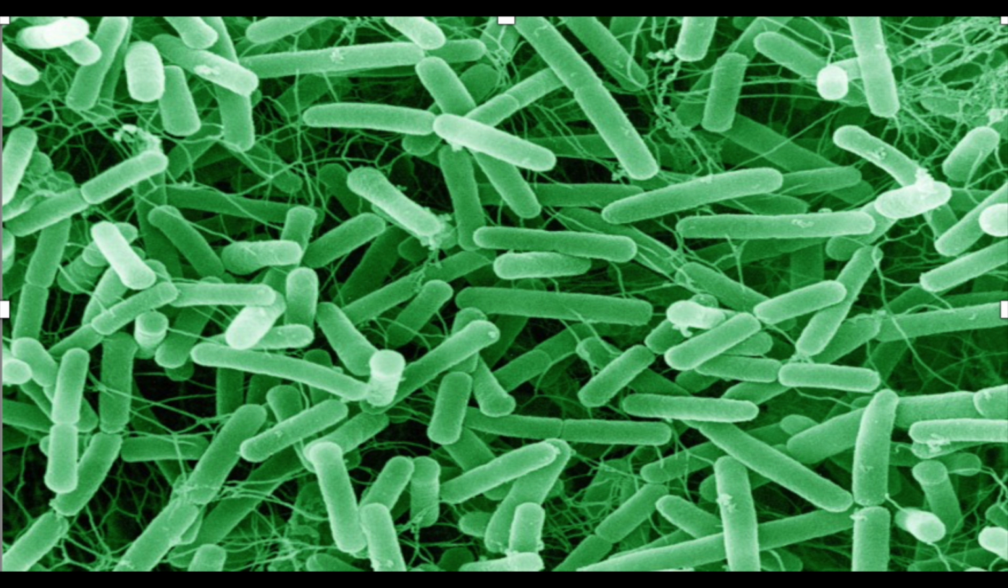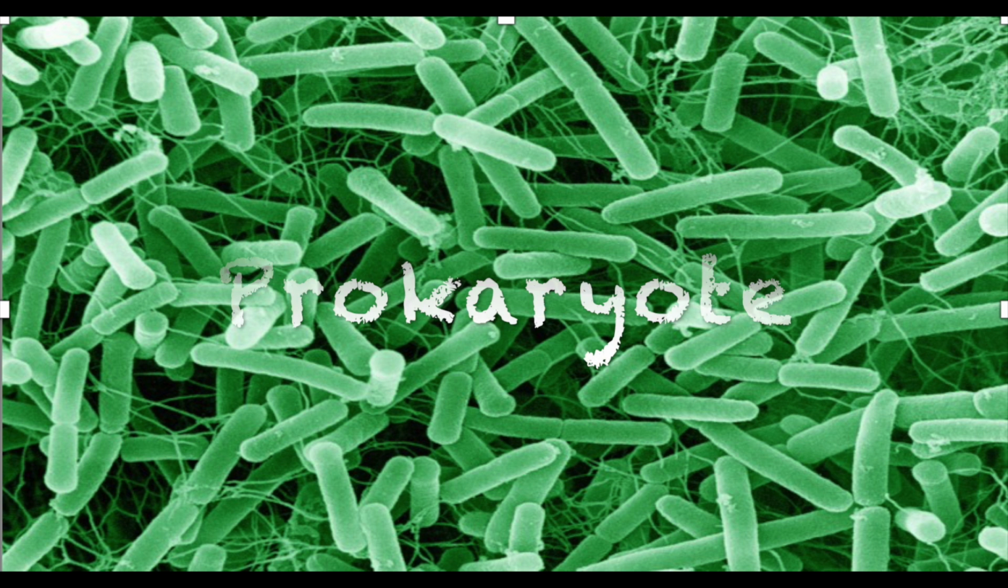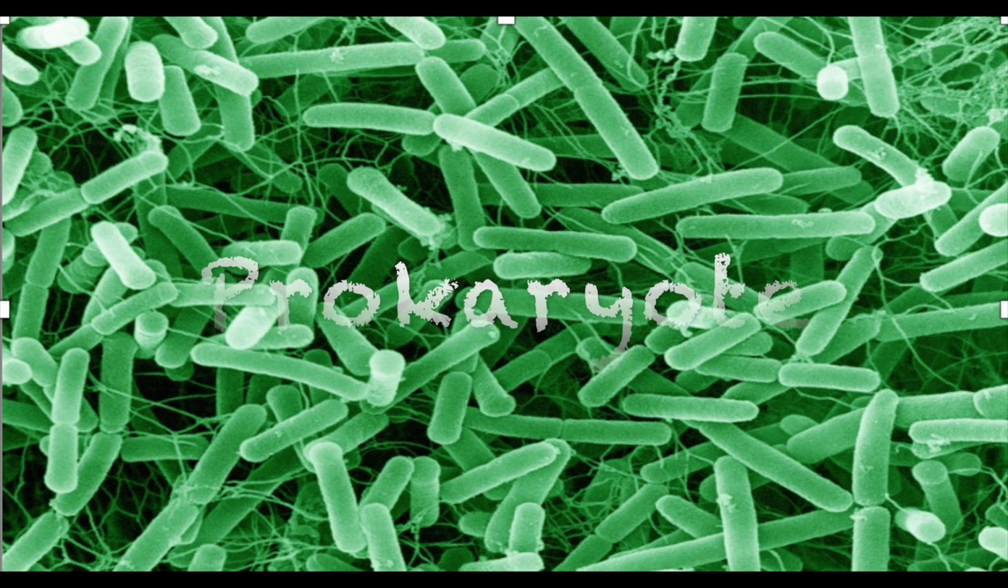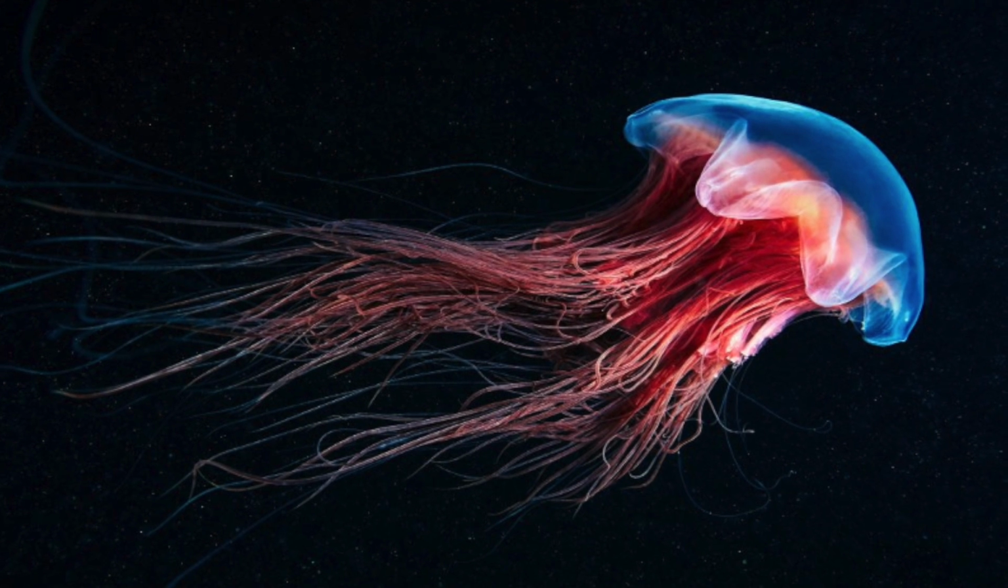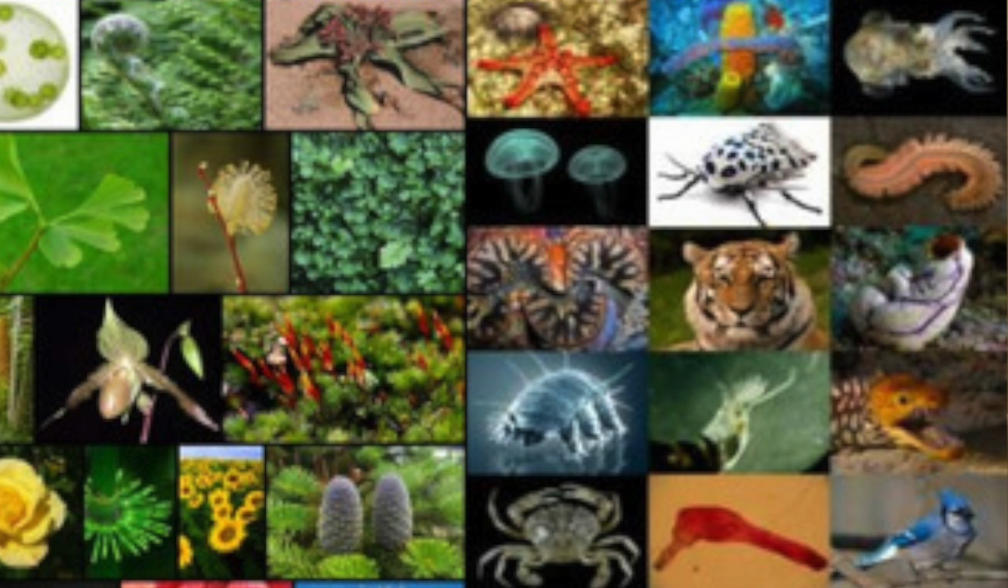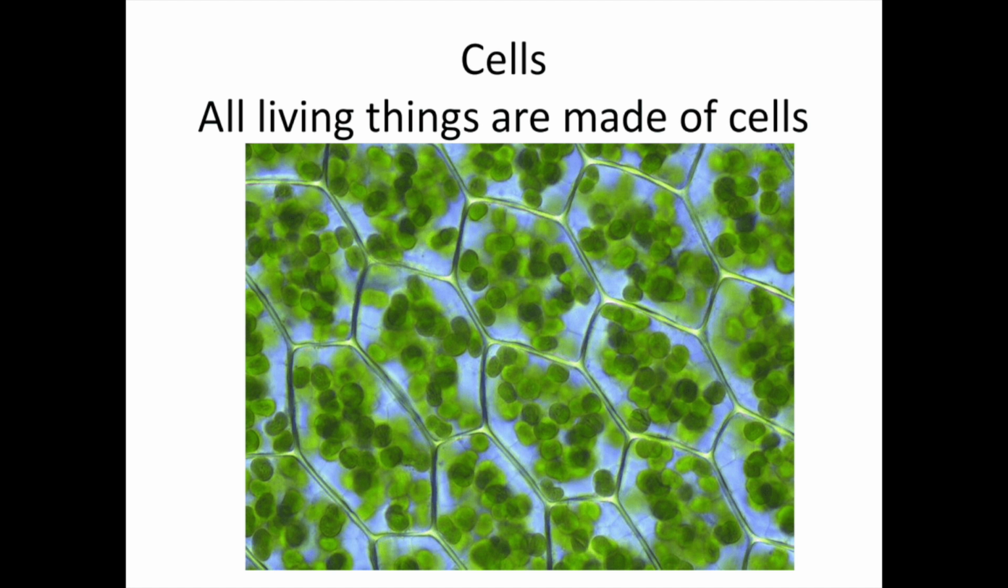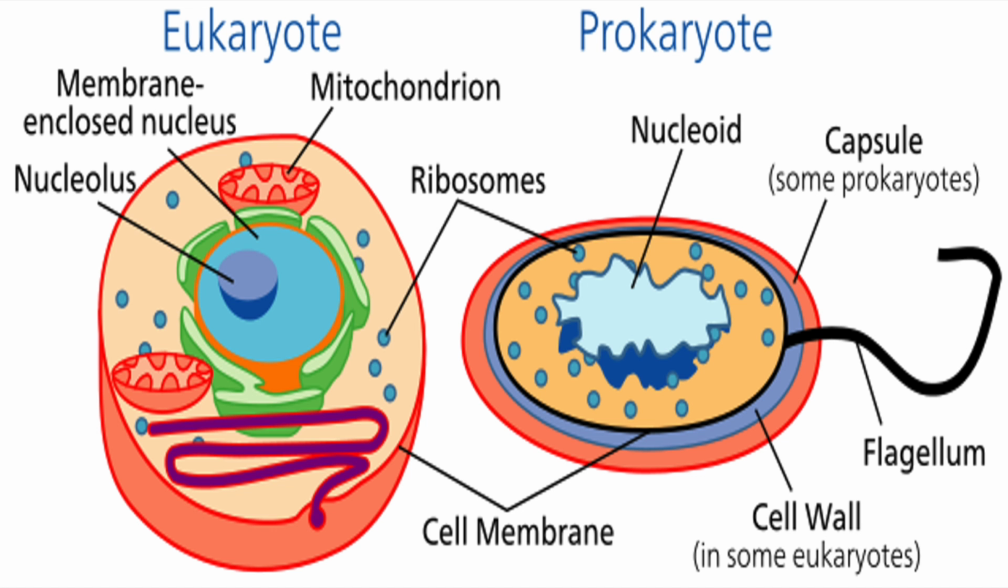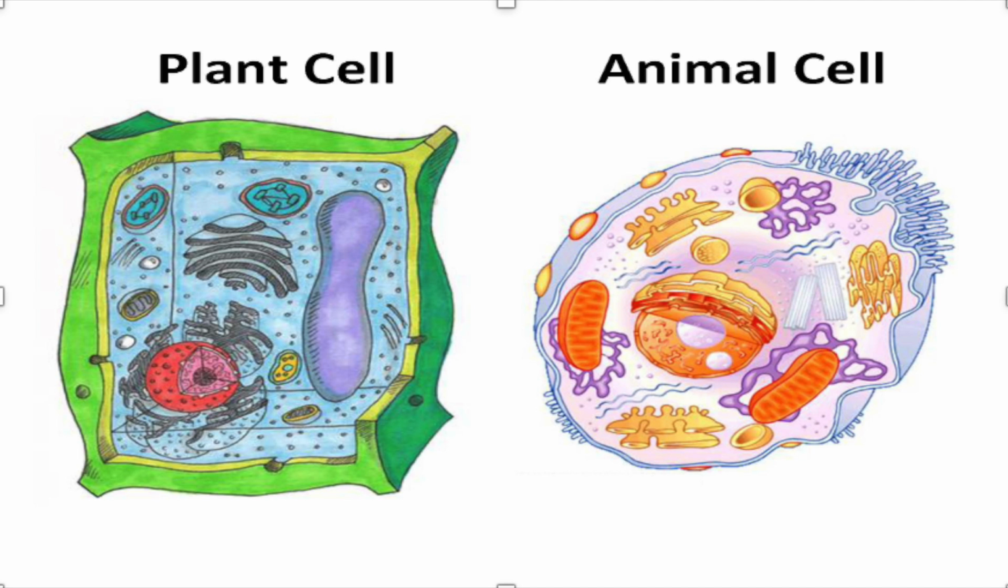Each of these bacteria is a single cell, or prokaryote. Each of these cells carries out all the processes of life. Organisms from jellyfish to trees and monkeys are made up of millions and millions of cells. You know that living things are made up of cells. You know that the cells aren't all alike. Cells of animals and plants are different in some ways and alike in others.